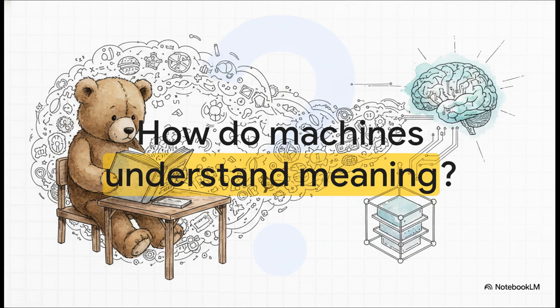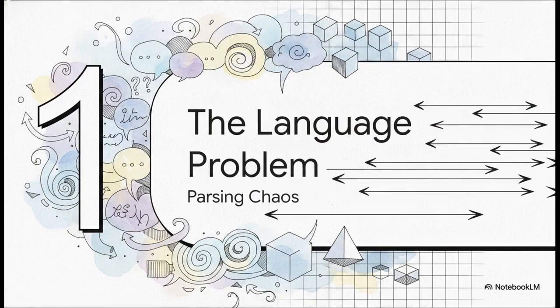The central friction in machine translation, and really natural language processing as a whole, is figuring out how to inject context into computation. How exactly does an algorithm process the fluid relationship between bear and reading without losing the thread? Section 1. The language problem, parsing chaos.